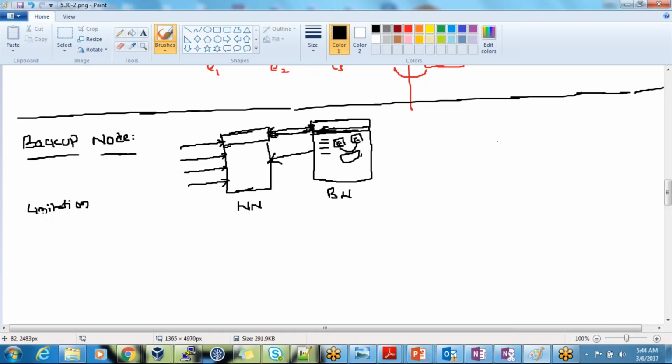Meera, I have one question. How does the backup node come up automatically when the name node goes down? No, this will not come up automatically. I didn't say your backup node will come up automatically. Both are up and running, both are in sync. Whatever transactions you are doing with the name node, the same transactions will be available in the backup node.